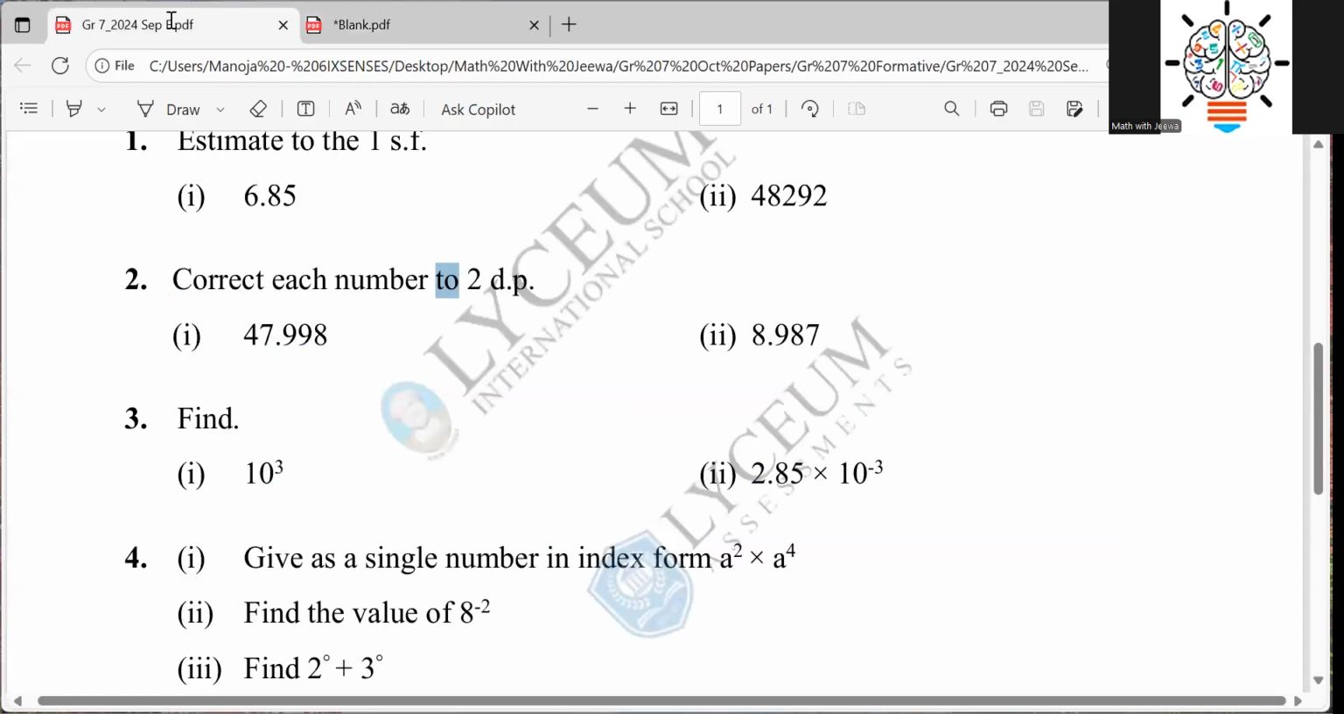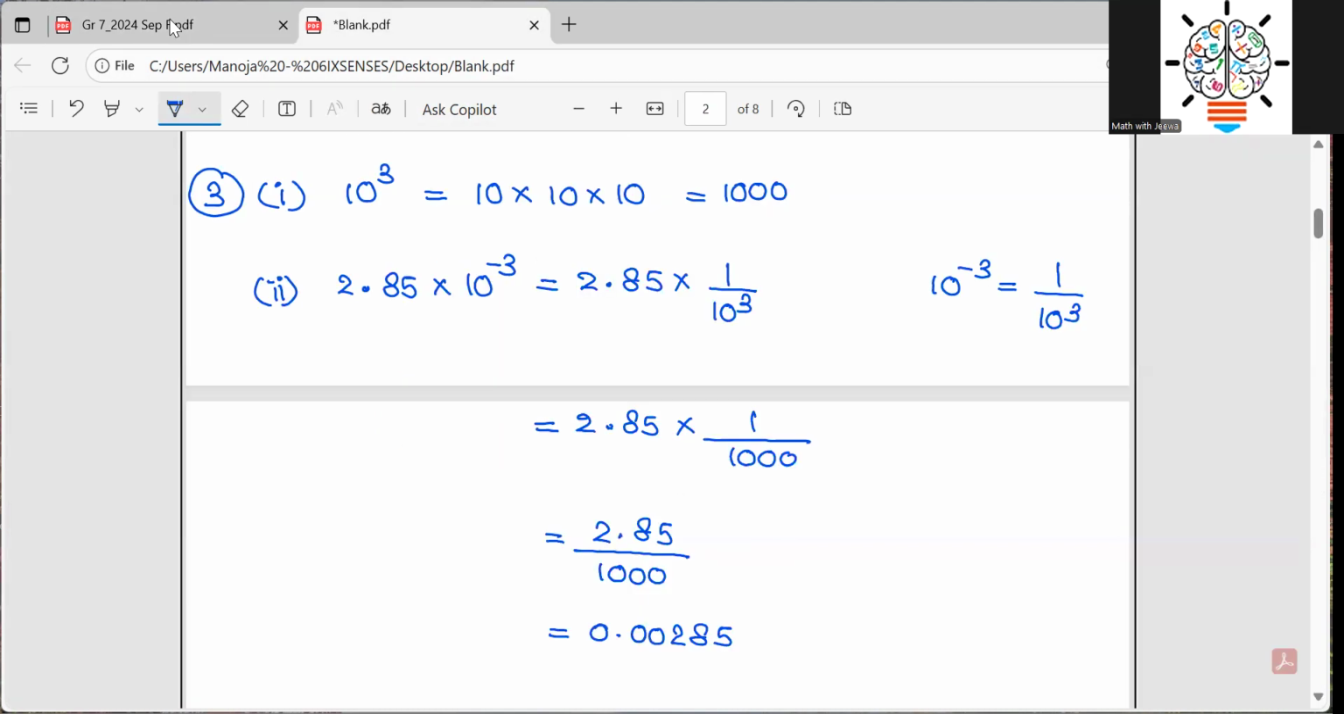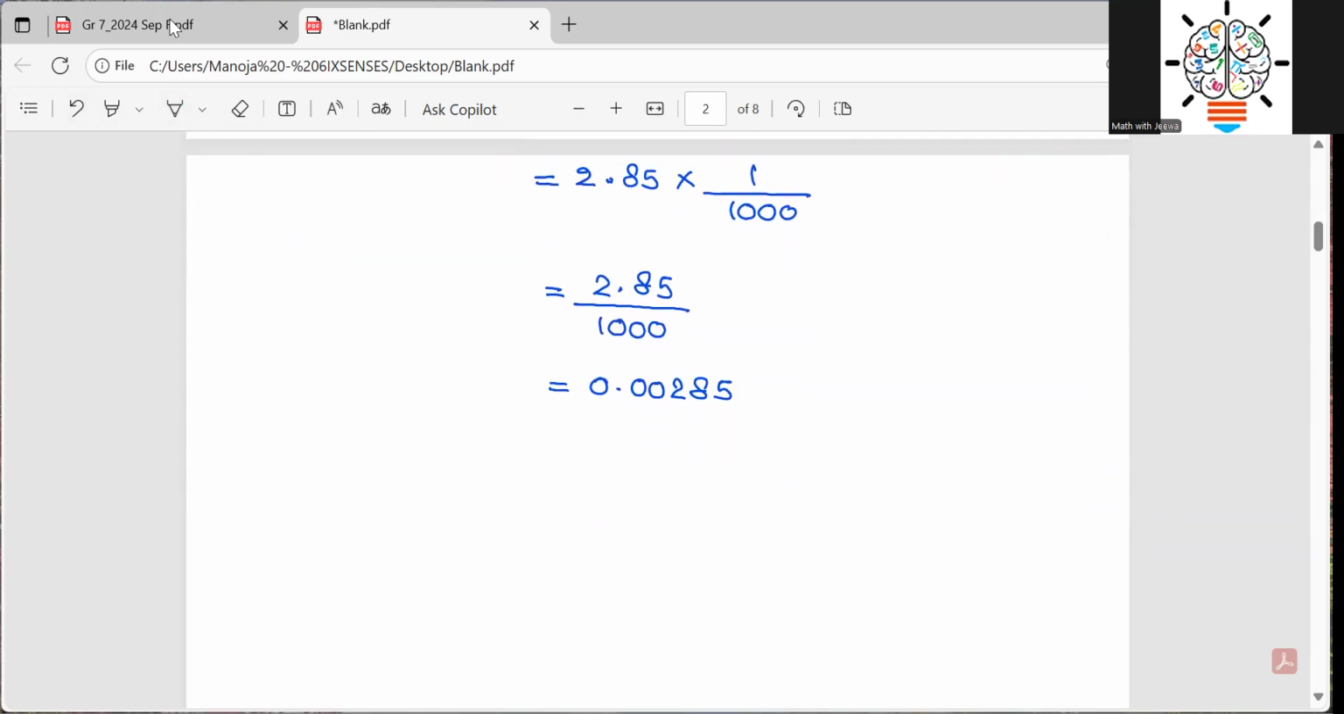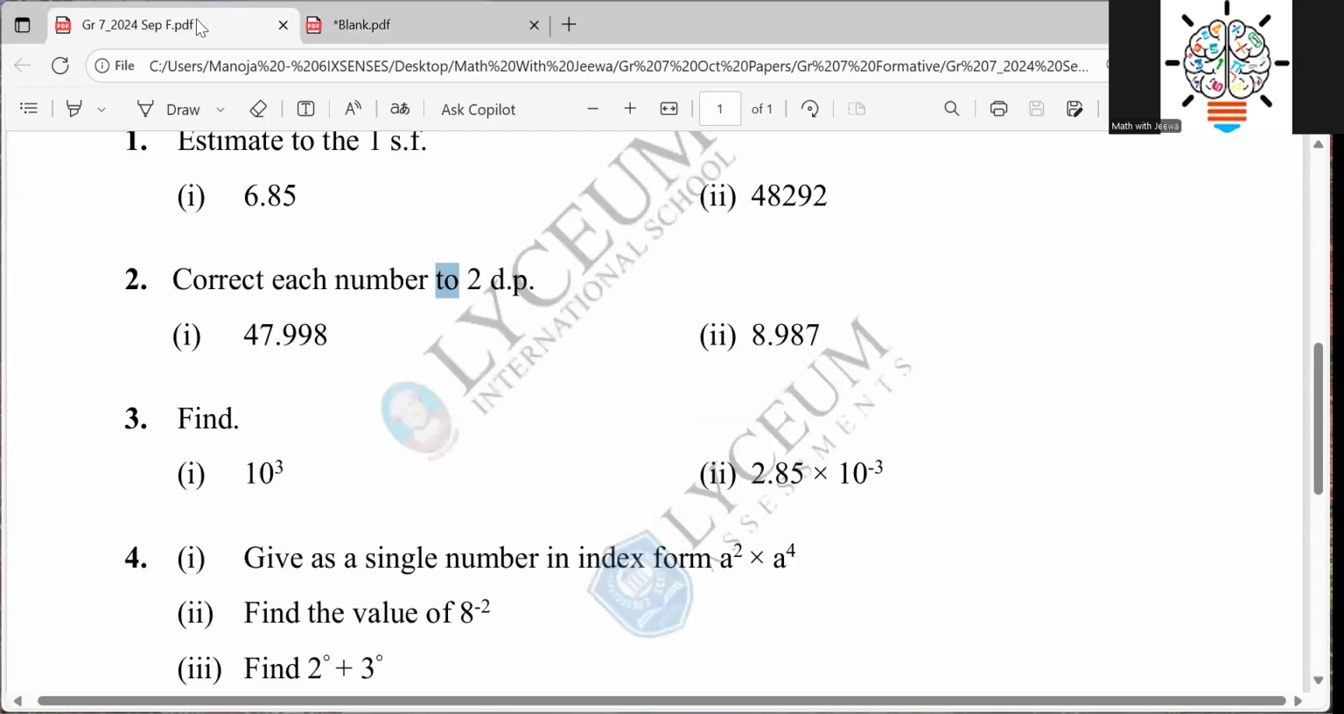What you are supposed to do is find the value. So then 2.85 times 10 to the power of -3. First, you convert the 10 to the power of -3 into positive 10 to the power of 3. 10 to the power of 3 means 1000. Then you multiply 2.85 by 1/1000. And when you multiply something by 1/1000, it simply means you divide by 1000. So when you divide, you get the answer like this. Okay. So then we will move to question number 4.